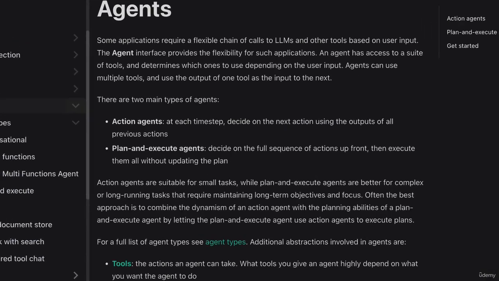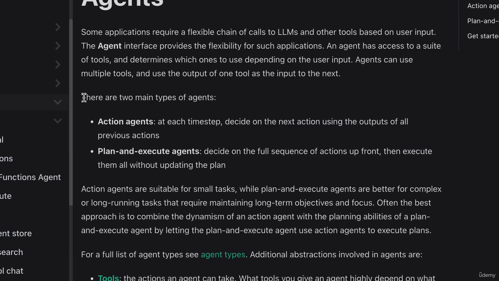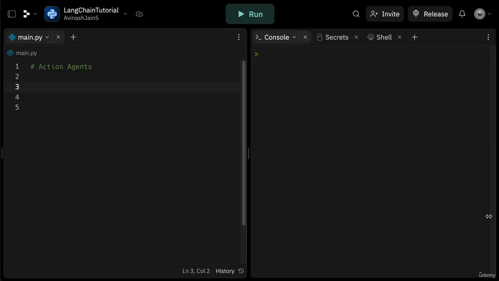Action agents, at each time step, decide on the next action using all of the output that's been generated so far. Plan and execute agents, on the other hand, decide the full sequence of actions up front and then execute them all without updating the plan. So let's go over a high-level example to get a better idea of what agents can do.